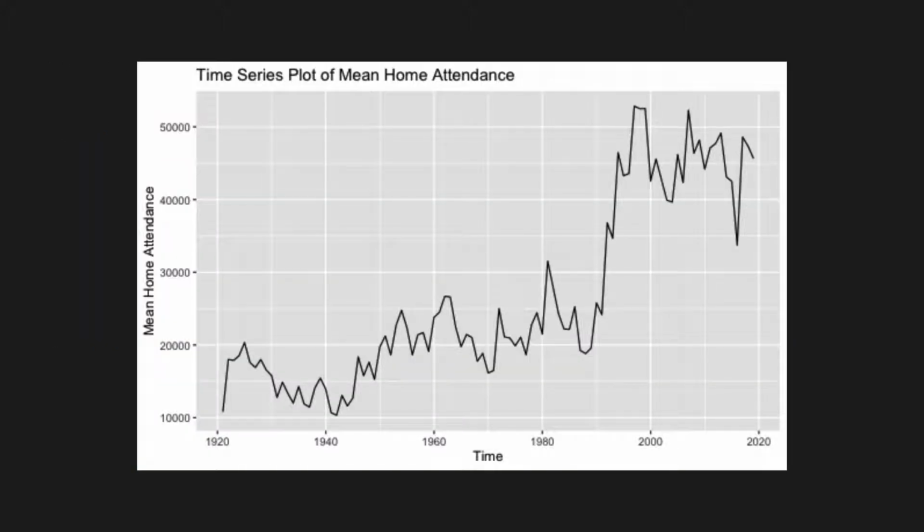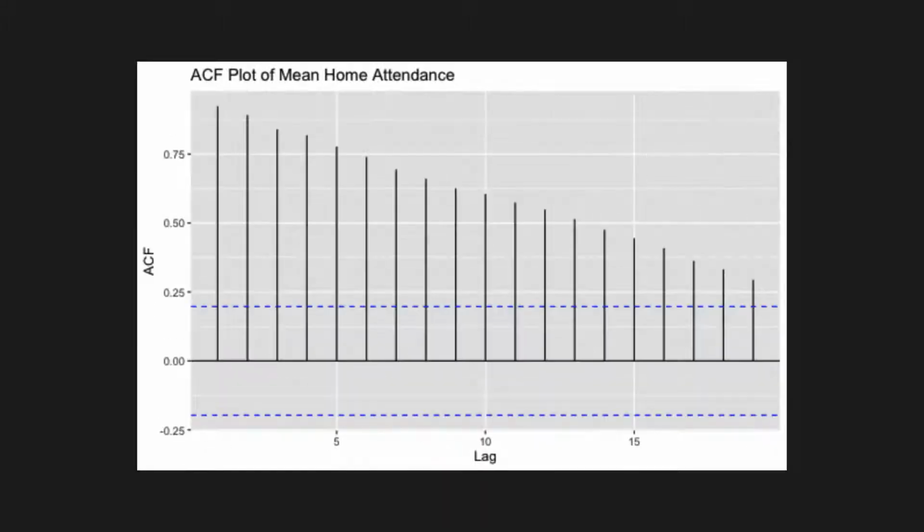So here's the time series plot of the dependent variable. As you can see, there's some autoregressive moving average behaviour, there's no seasonality, and there's a period of large variance during the 90s because of the intervention point when the VFL swapped to the AFL and the mean home attendance figures really shot up. The ACF plot shows that there clearly is autoregressive behaviour as all lags are significant, and we can't see any seasonality here.